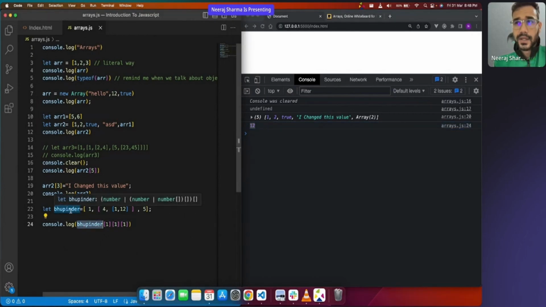Okay, Bhupinder, first, forget about this thing. First, go by the left. What is this? Okay, this is this one. Now, if you apply this one, you are actually applying it on this. So when you applied this, you got this guy. Now the other one you are applying on this one, so you got 12.